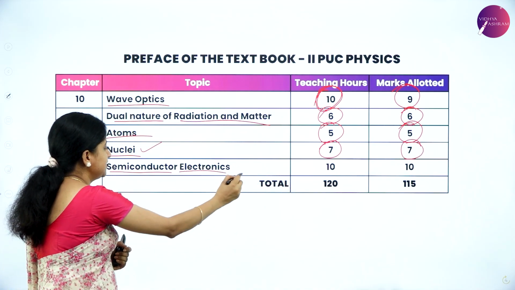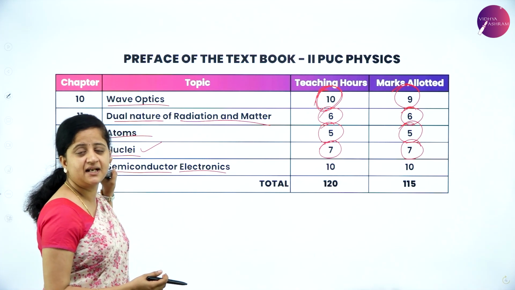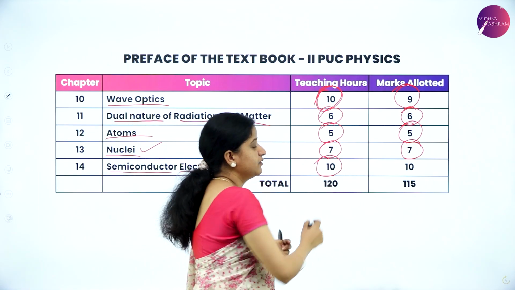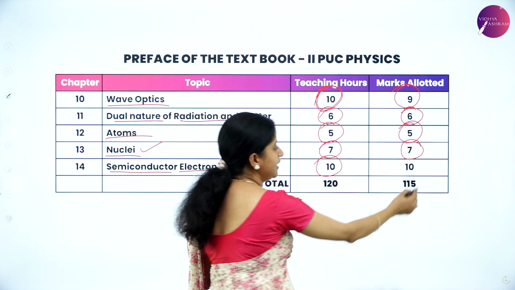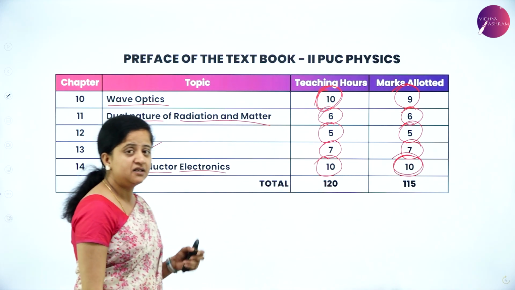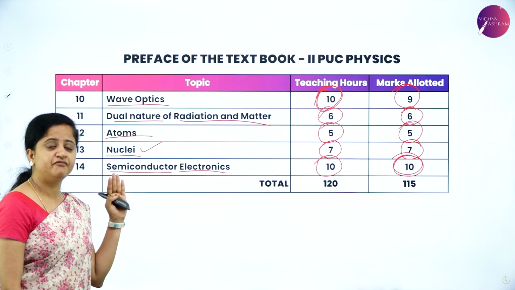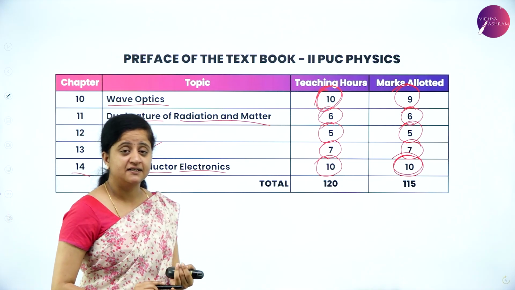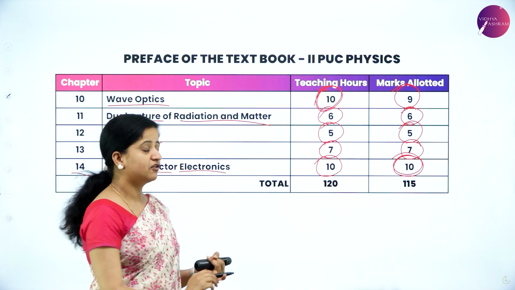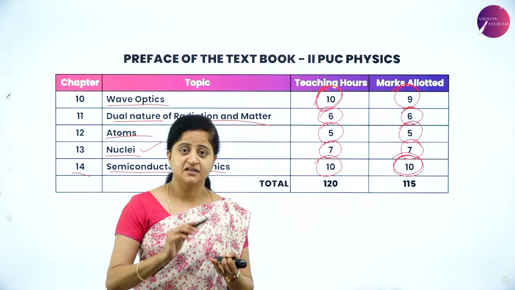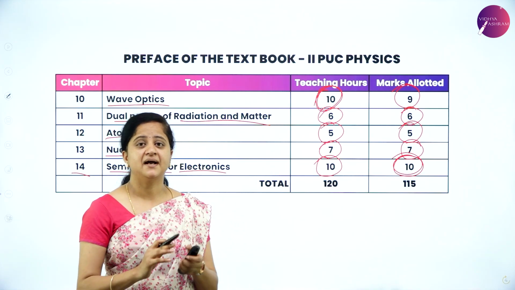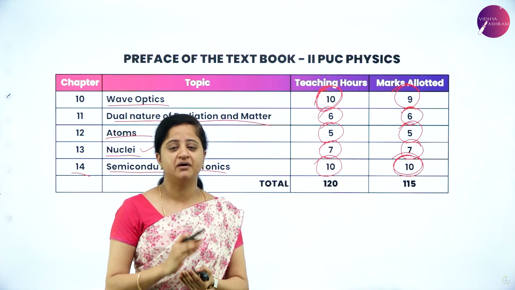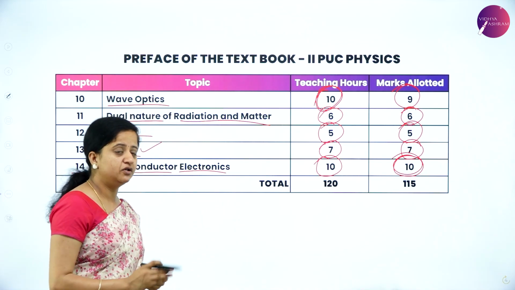So next comes another master chapter called semiconductor electronics, which is the last chapter of your second part of physics. 10 hours are required to teach this chapter and the marks allotted to this chapter is 10 again. So the total number of chapters you have in your second PUC physics is 14 chapters, among which current electricity is a master chapter and semiconductor electronics is another master chapter. If you concentrate on these 2, you can get maximum marks, and you can find which chapters you have to concentrate more on to get a good mark or centum.